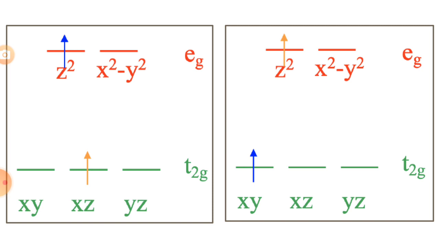Look at this first picture. In the ground state, before excitation, the 2 electrons would be in the t2g orbitals. They could be in the xy and xz orbitals, and this position of the electrons in the xy and xz orbitals is called a microstate.